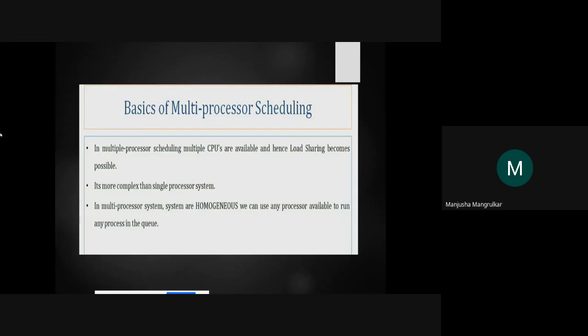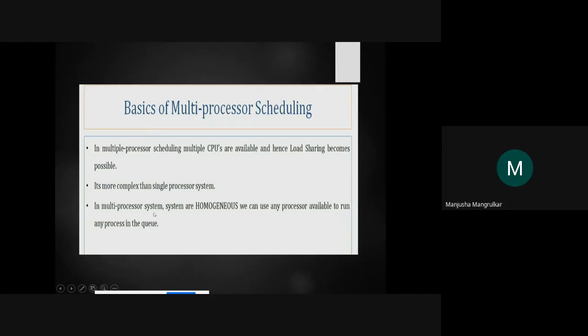It is more complex than the single processor system. Obviously, writing an operating system for a dual core, quad core, or octal core processor is more complex than for a single core processor, because you have to make the queues, jobs, and everything for each individual processor. Even though the system becomes faster, you have to write the code and make your operating system efficient so that all the resources can be utilized, right?